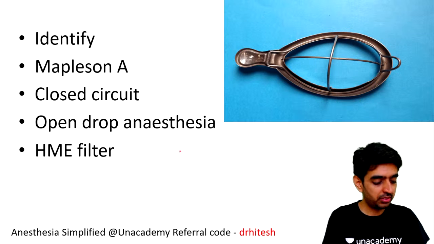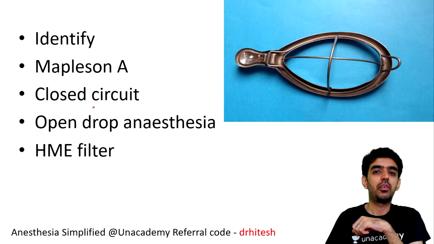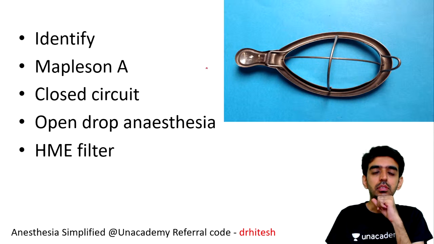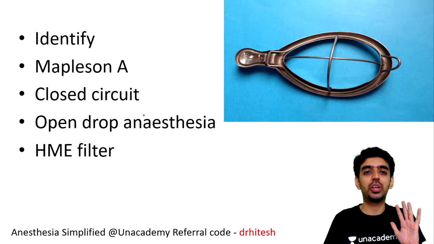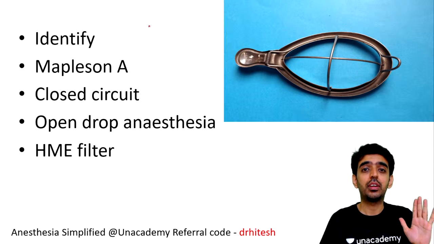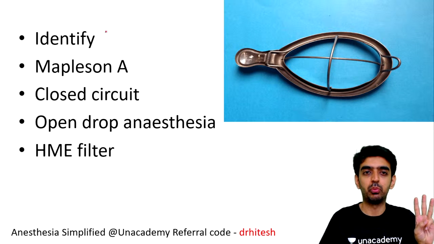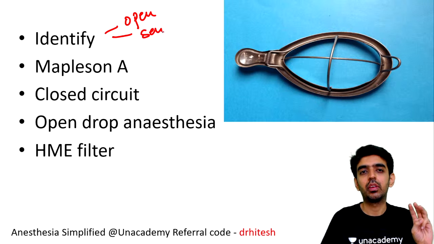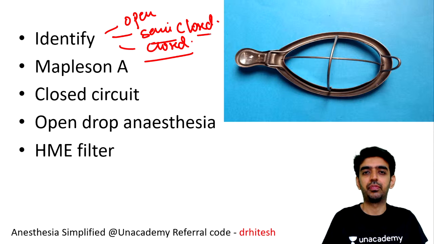Yes, so what are your answers, guys? Yes, Dr. Aslaf. So first of all, with the help of the options you can gauge that this is something related to circuits, right? So what are the types of circuits that we know of? Yes, circuits are divided into three types: one is open, semi-closed and closed circuit. Yes, people?